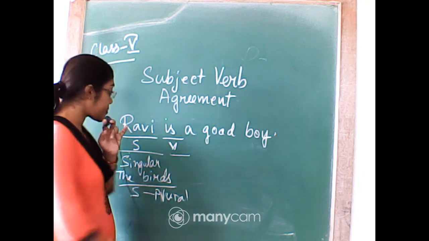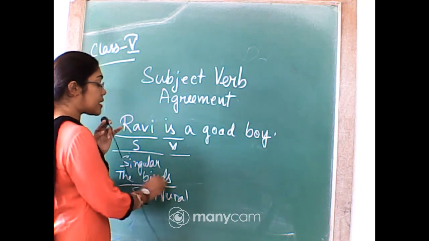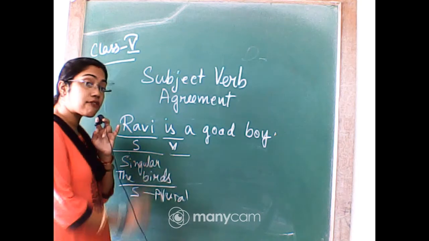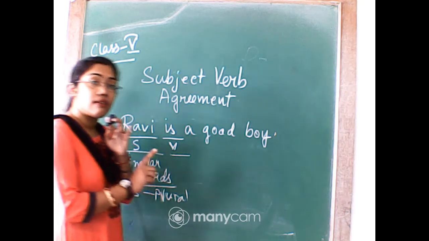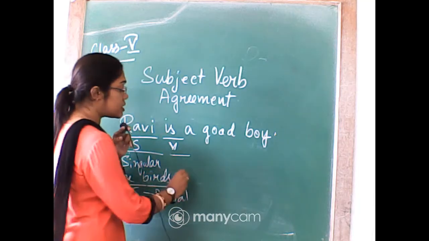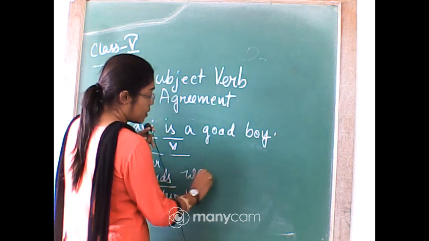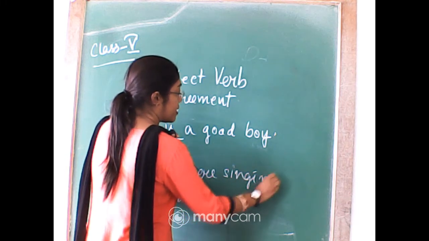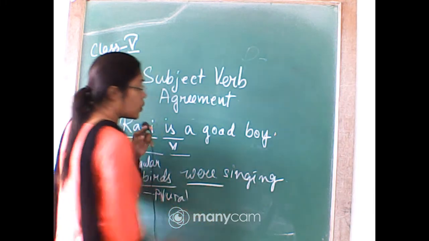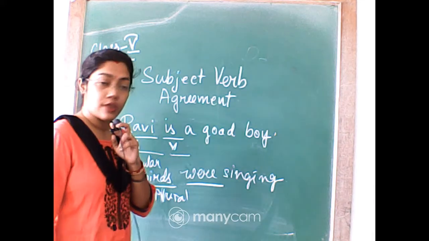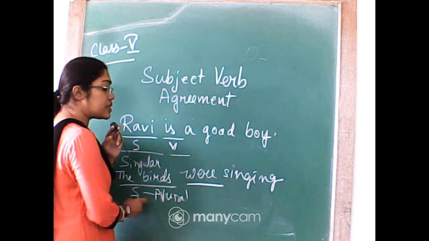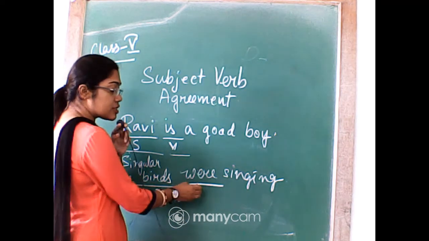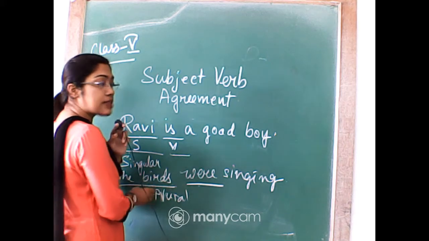Now for this plural subject, the birds, I have to use a plural verb. That is, the birds were singing. So I'm using this were. Were is what? Plural verb. So my verb is agreeing with the subject. If the subject is plural, the verb is also plural.